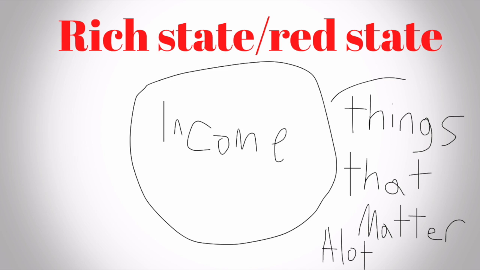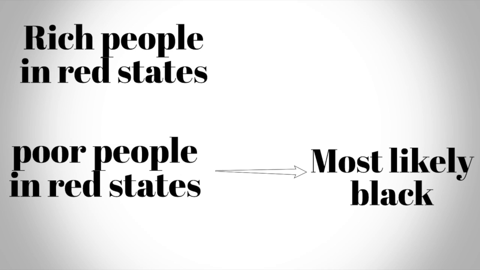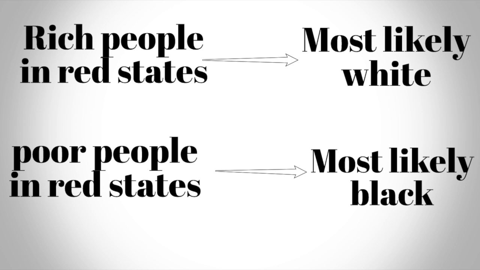This leads to the last, but not the least, important part, race. Wait a second. This is going to be also tied to income too, right? You're going to ruin it. Income matters more in poor states than in rich states. Race is tied to the concept that in poor states, poor voters are most likely black and rich voters are most likely white. Thus, the racial patterns we see in voting are divided among the rich and the poor, especially in poor states. Ultimately, race does play a big factor in voting.